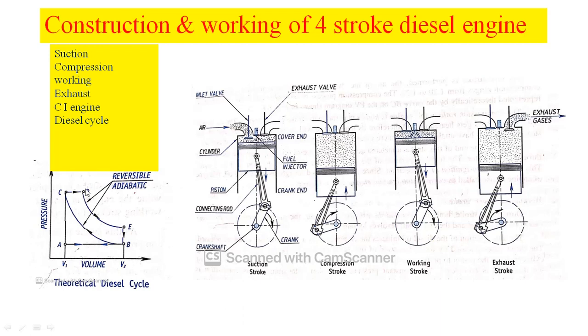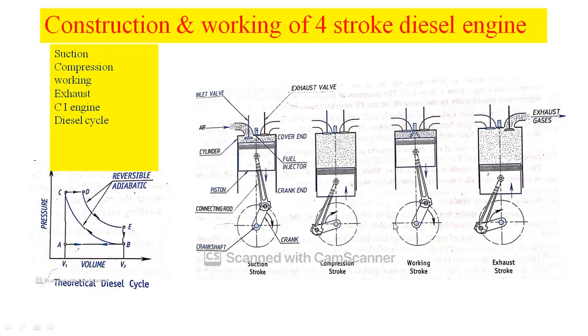Okay, so at the end of this compression stroke, we have shown this as the CD line. At constant pressure only, the heat addition takes place inside the engine cylinder here. During the working stroke, as the piston travels from cover end to crank end, the pressure inside the engine cylinder goes on reducing. That we can note down in this theoretical cycle as the D2E line.